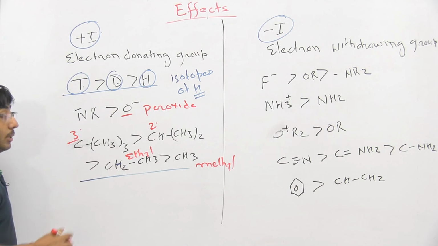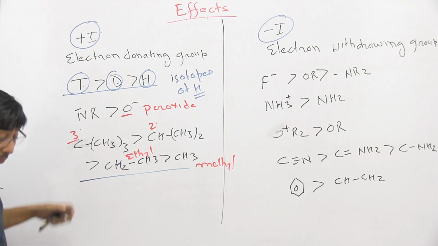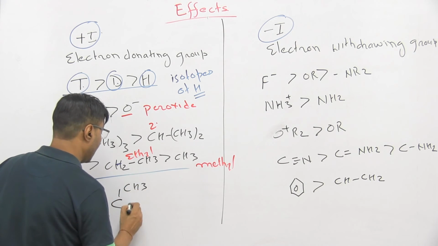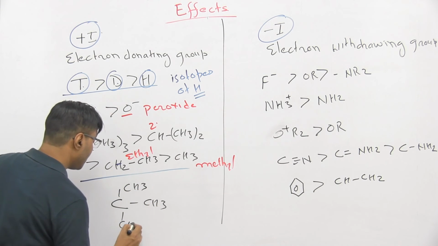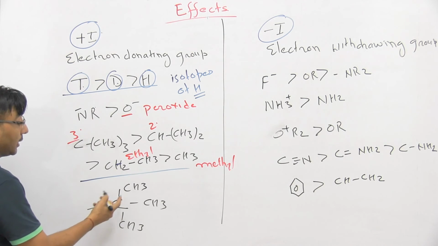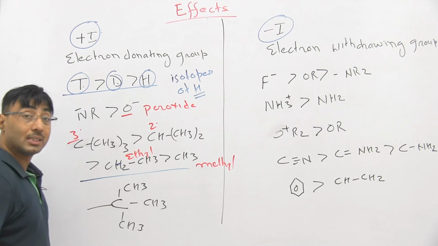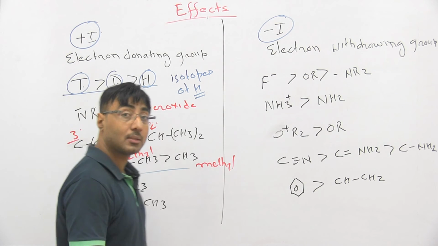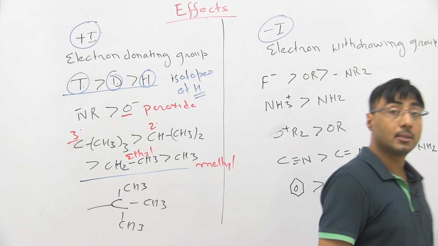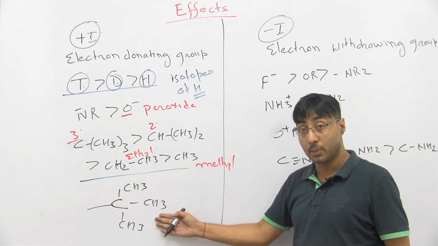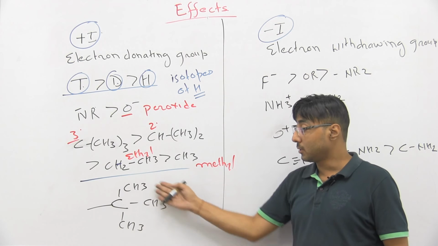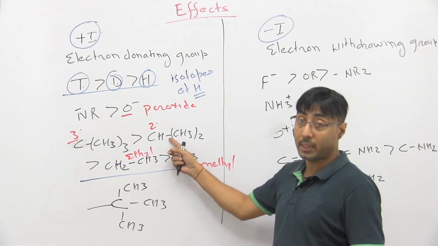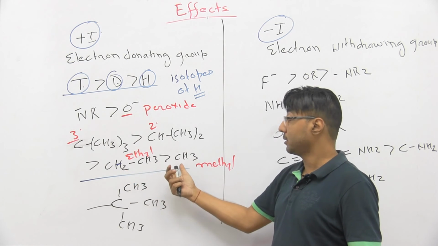Why is this 3 degree? I have told why this is 3 degree. We know how it can be 3 degree. This carbon is directly attached with how many carbons? 3. That's why it is known as 3 degree, and it has the maximum tendency to donate the electron. 3 degree alkyl group has the maximum tendency to donate the electron, followed by 2 degree, followed by 1 degree, and this is the methyl group.